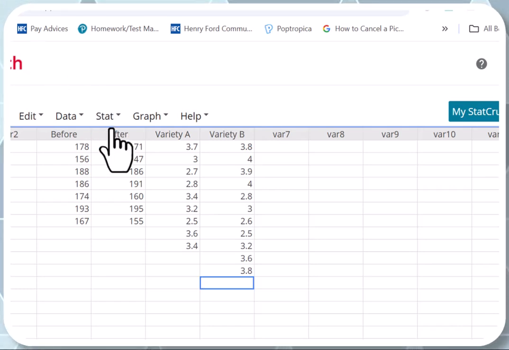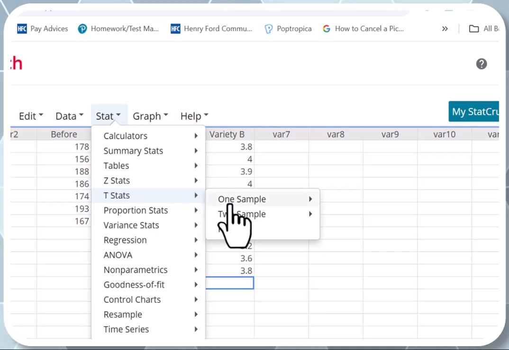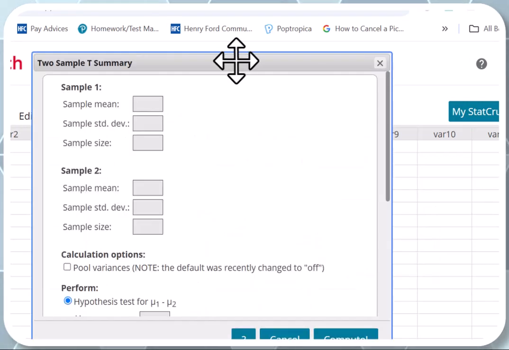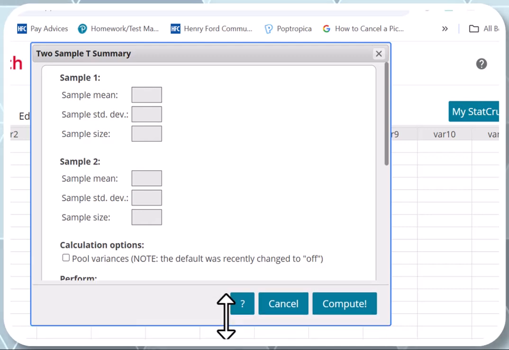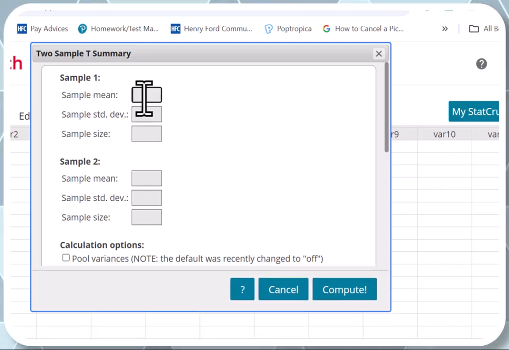So you go to Stat, T-stats, two sample with summary, and we're going to record the summaries now. Okay, for sample one, which is the afternoon students, the sample mean is not 41, that's the sample size, it's 87. Sample standard deviation is 6.3. Sample size is 41. For the second one, the mean is 84. The sample standard deviation is 5.8. And the sample size was 36.